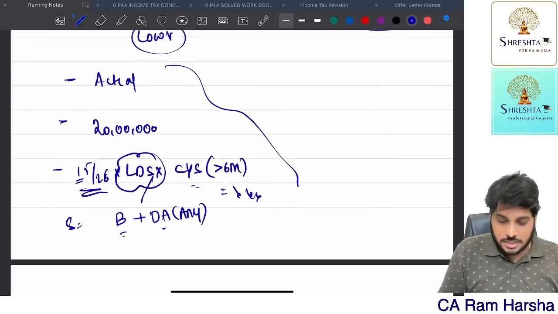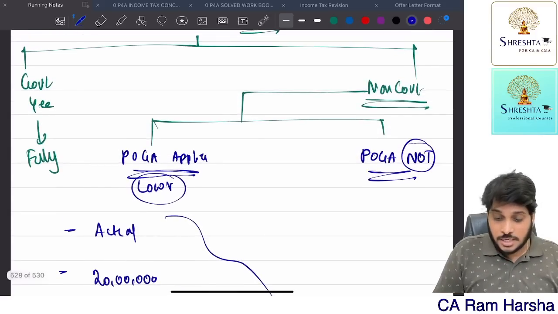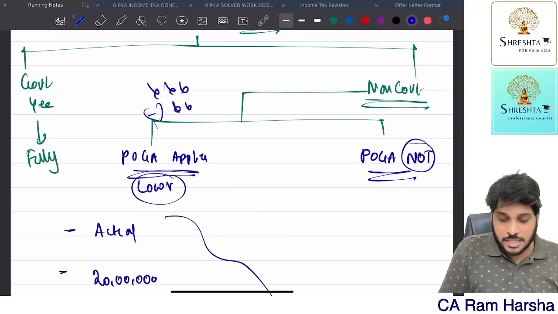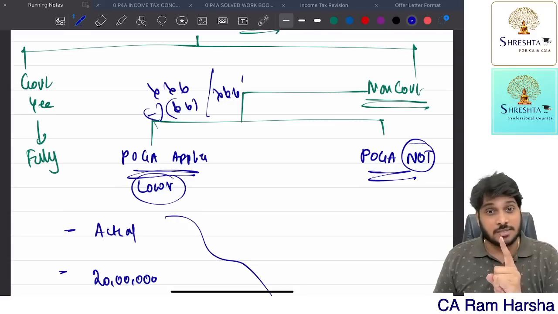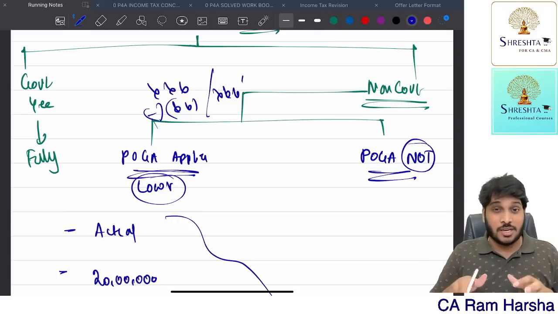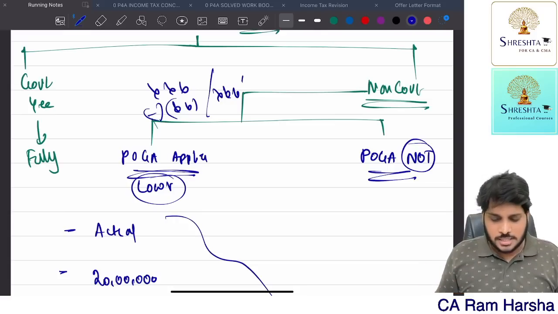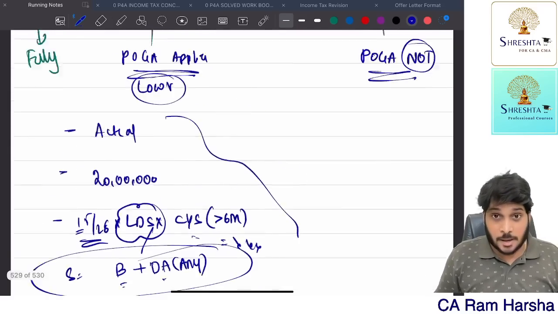Now, among these three, the lowest amount is exempt. So the employee received something, the exemption is something, and the balance amount is taxed as salary under Section 17(1). This is gratuity where the Act is applicable. Now you see, sir, I told you what salary means.